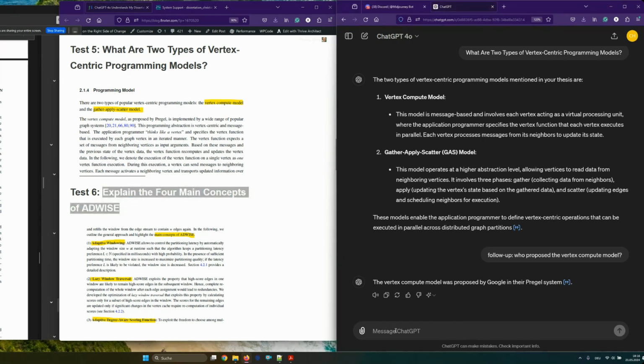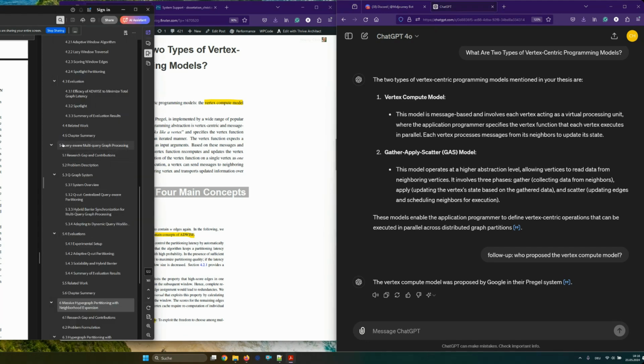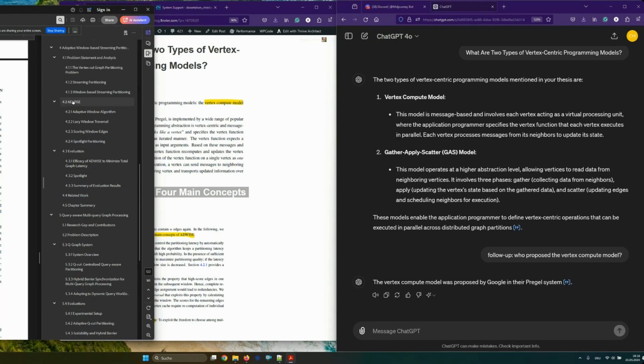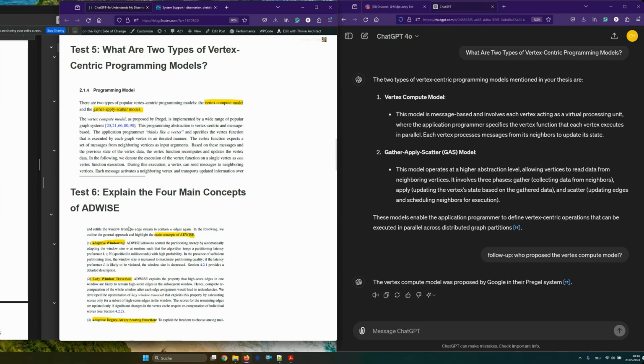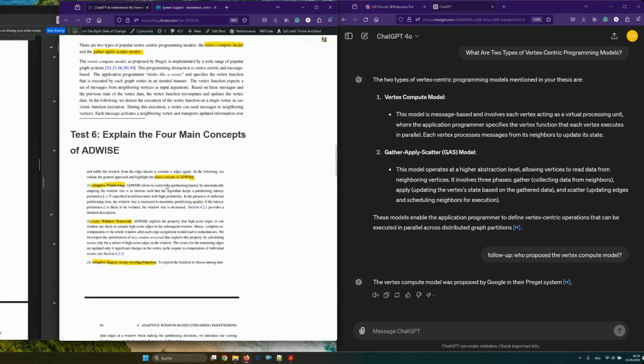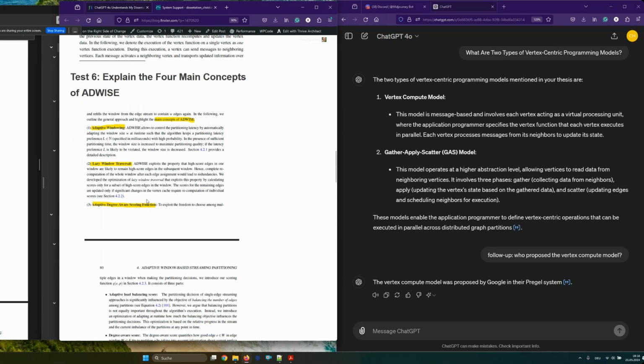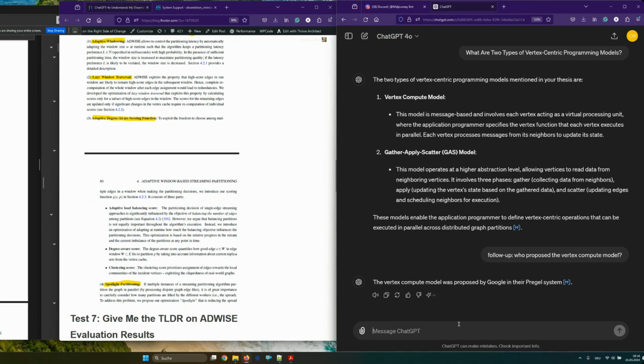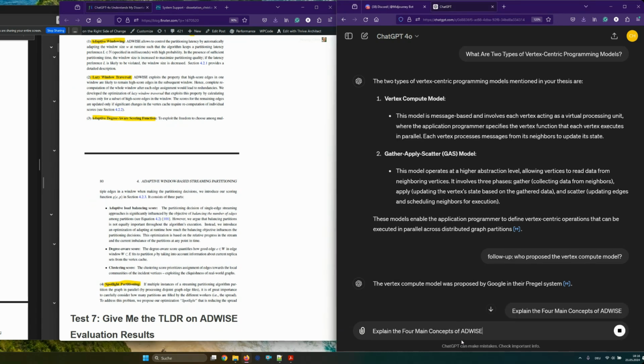Okay, so next test, we have one of the concepts, also at the later part of the dissertation, the ADVICE concept. You can see ADVICE here somewhere, like chapter 4, so it's like page 71 plus. I want to ask you to explain the four main concepts of ADVICE. And the four main concepts of ADVICE, which is my approach for graph partitioning, are adaptive windowing, lazy window traversal, adaptive degree-aware scoring function, and spotlight partitioning. So I'm looking for those terms. Let's see if it can figure it out.